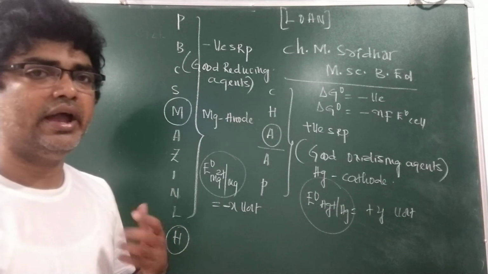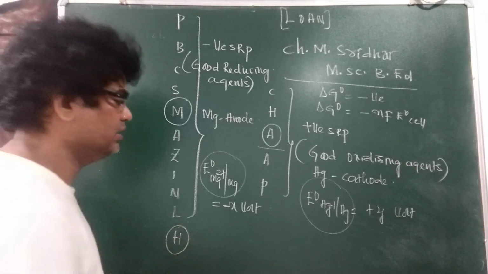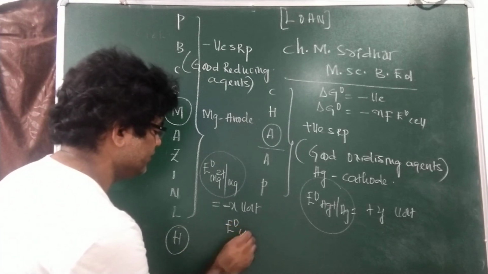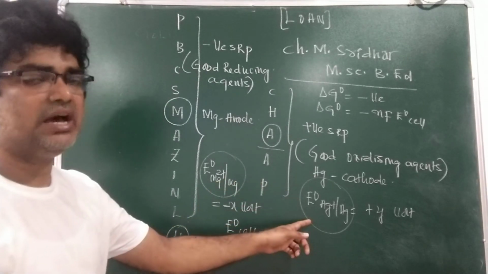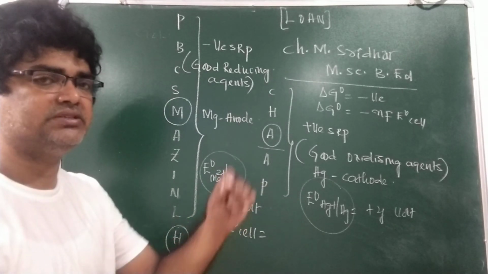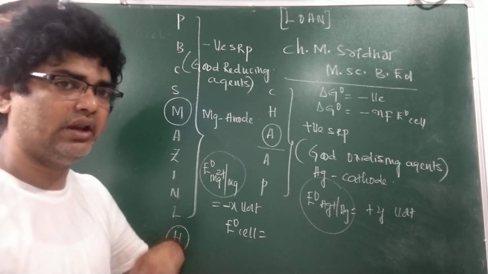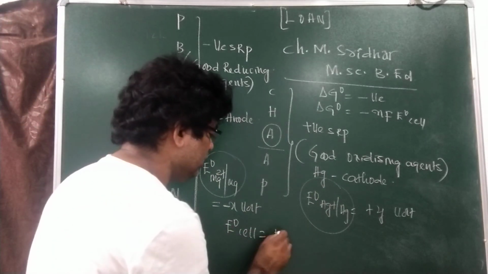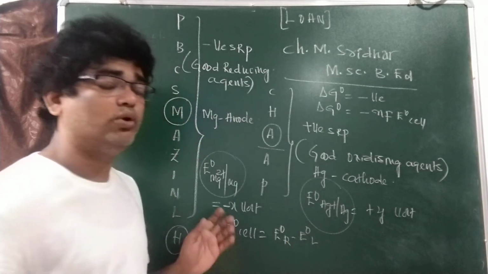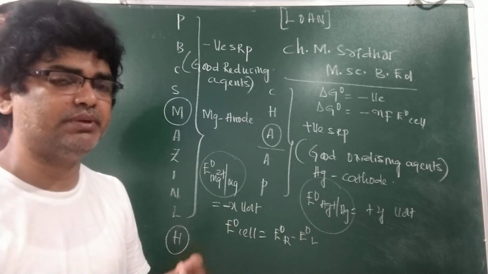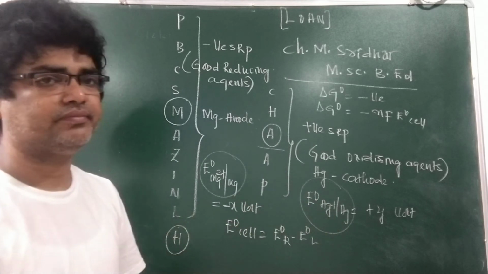So, my idea of solving this question to find the standard EMF of the cell, E naught cell is equal to, as both are given SRP values and reduction takes place at the cathode, my trick is E naught right minus E naught left, because both are SRPs and reduction takes place on the right side.